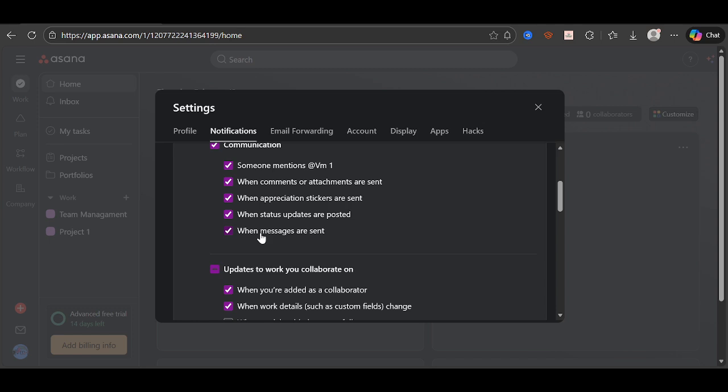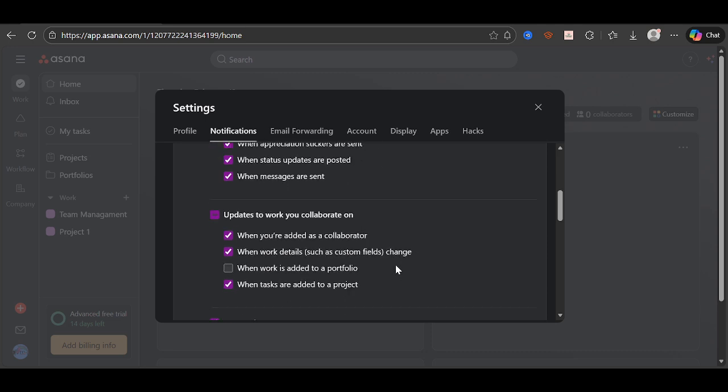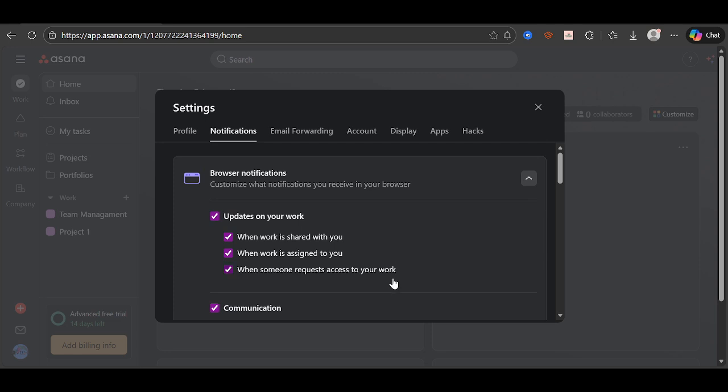As soon as you uncheck these options, the change takes effect. There's nothing else you need to confirm. You'll still see updates inside Asana itself, so you won't miss important changes. You're simply choosing not to receive them in your email inbox. Keep in mind that essential account or security messages may still come through, which is normal for most services.